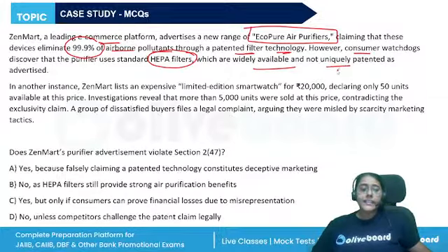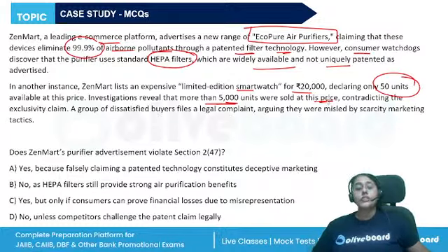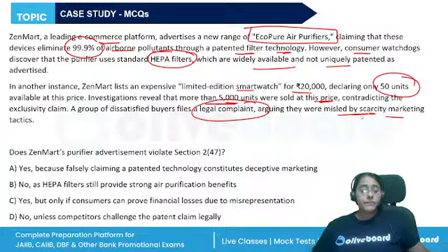In another instance, Zenmart lists an expensive limited edition smartwatch for 20,000, declaring only 50 units are available. Later it was revealed that more than 5,000 units were sold at the price, contradicting the exclusivity claim. A group of dissatisfied buyers filed a legal complaint, arguing that they were misled by the scarcity marketing.